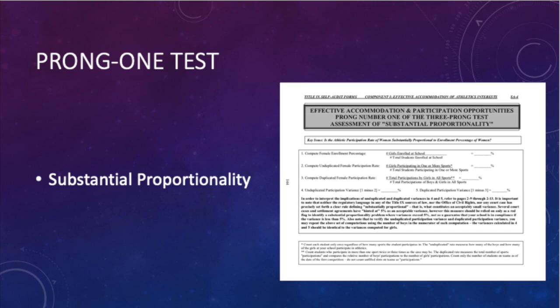After you get those percentages calculated, you go to criteria number 4, which is unduplicated participation variance, and you take the number 1, compute female enrollment percentage, minus number 2, where you computed unduplicated female participation rate. Then component number 5, duplicated participation variance, is component 1 minus component 3.